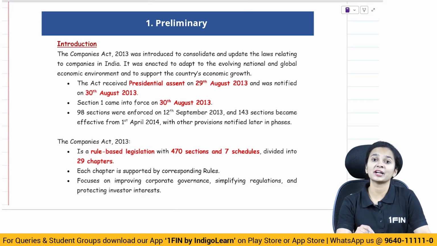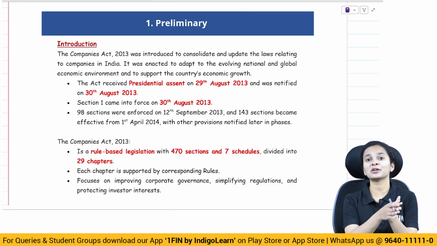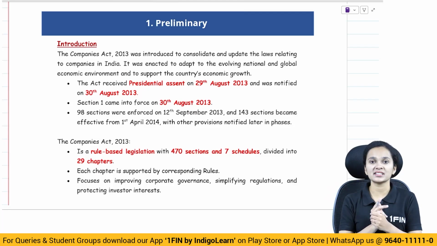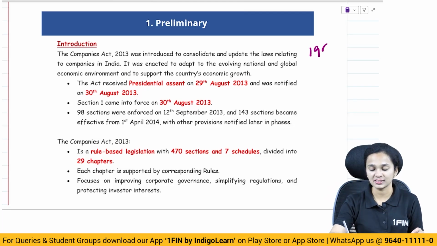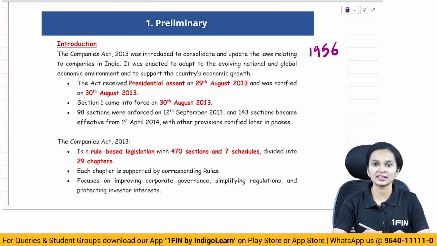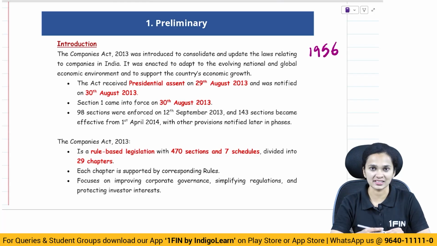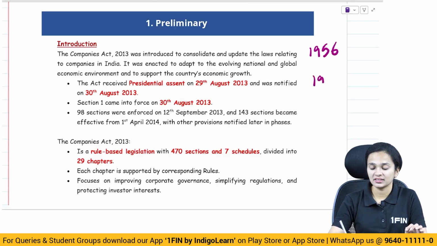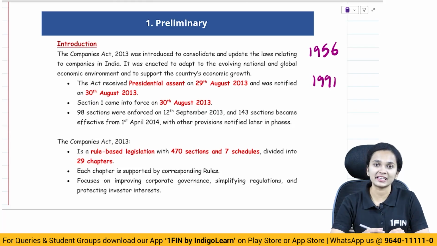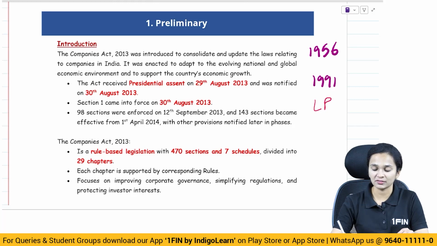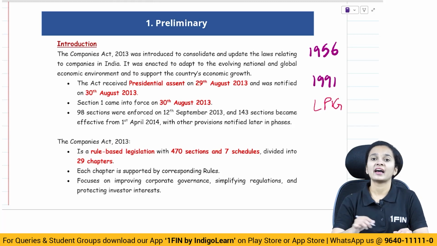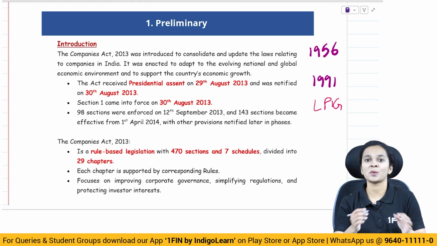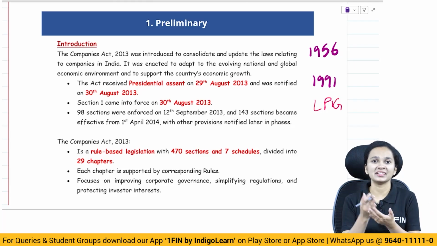Before the Companies Act 2013 came into existence, there was another Companies Act, 1956. So what was the need of changing the 1956 Act and bringing an altogether new act into existence? The reason was very simple. In 1991, a few industrial policies came in, which were your LPG reforms: liberalization, privatization and globalization. And apart from it, there were several reforms which were being brought in the country every year.